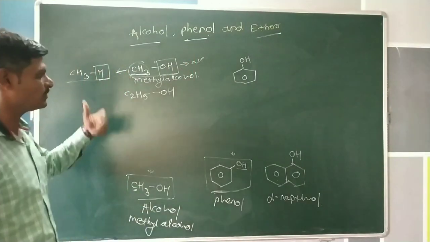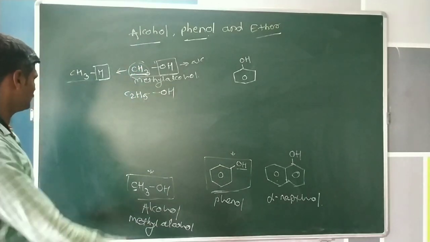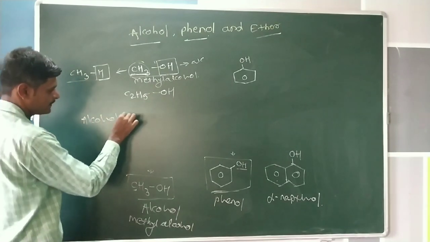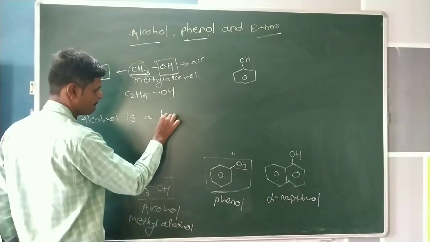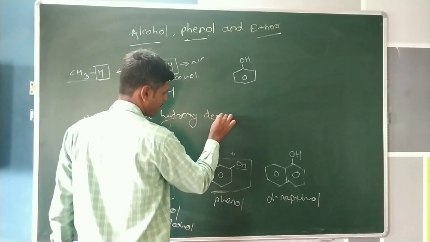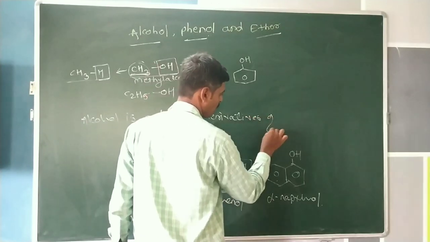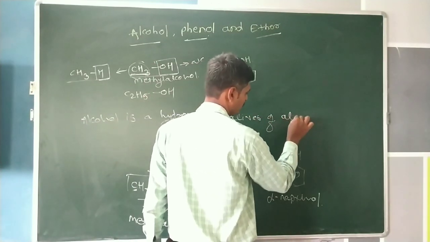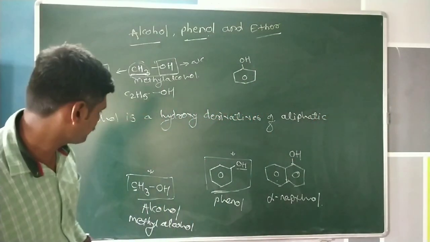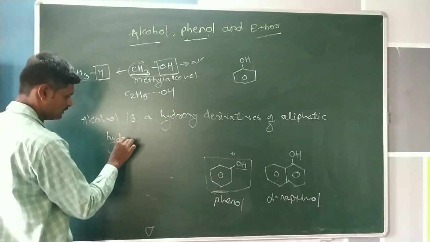According to this example, we can define alcohol.